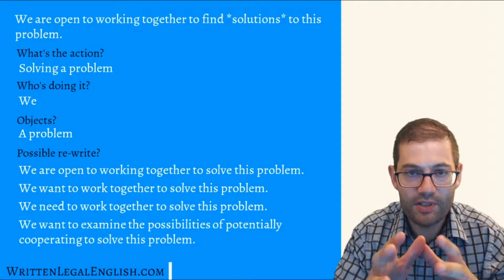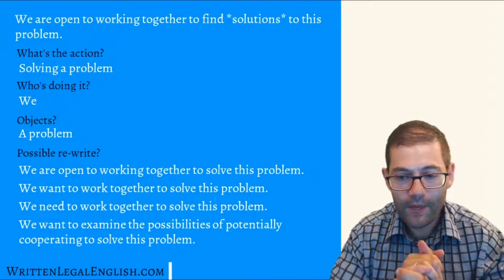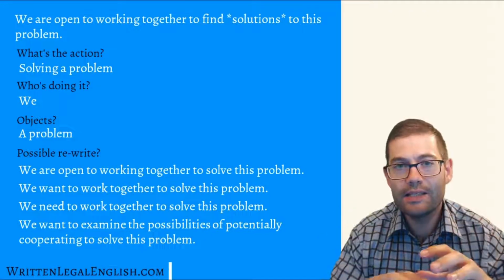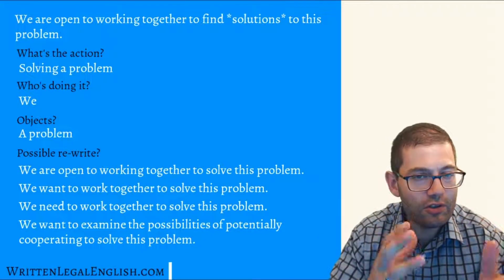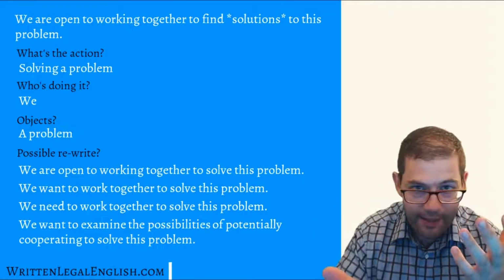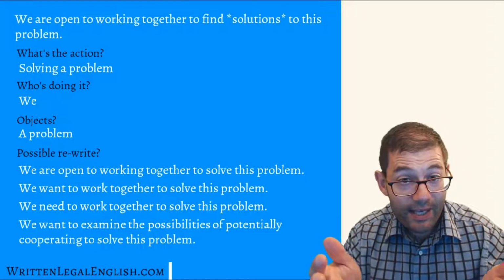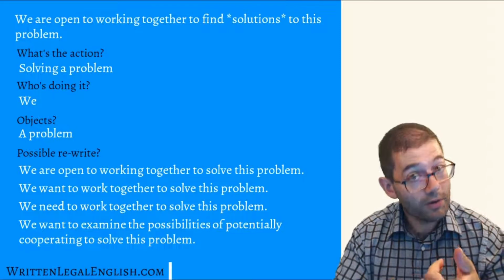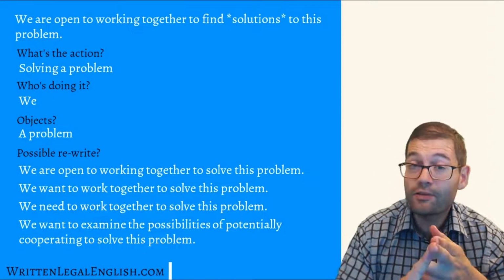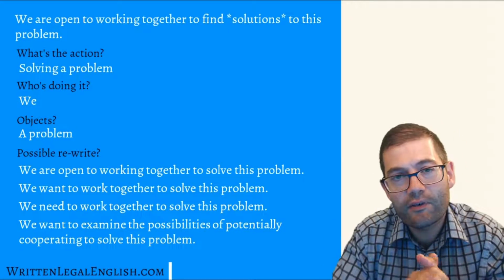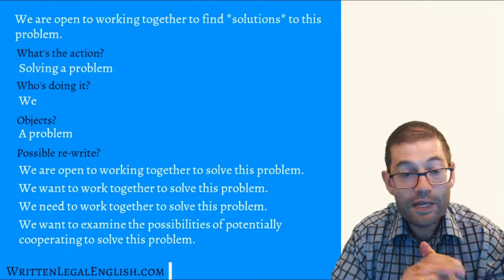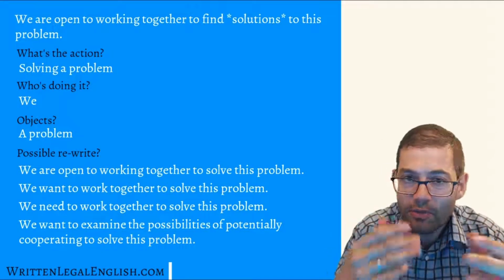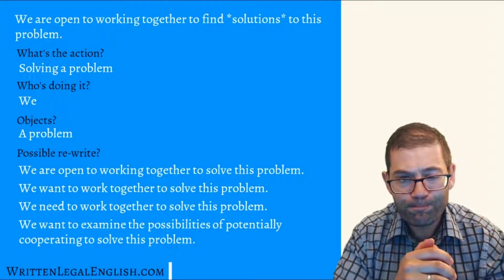Well, there's a couple of options here, so let me take you through them one by one. We are open to working together to solve this problem. This would be the simplest and easiest way to rewrite this, but I'm not too happy with open to working together. It might be what you're trying to say, but maybe we really mean something else. So we want to work together, we need to work together, or we might come up with different options. We invite you to work together to solve this problem, something along those lines.